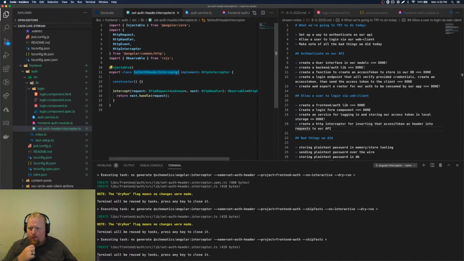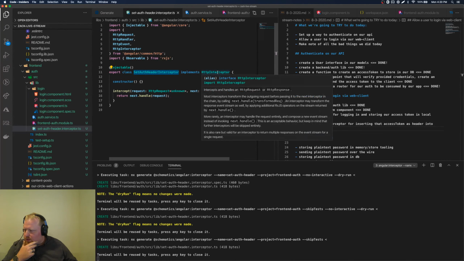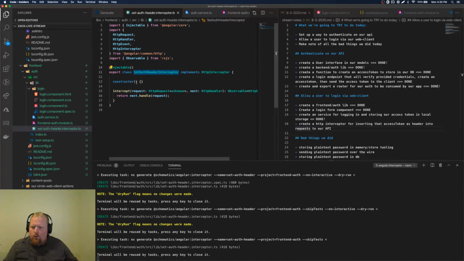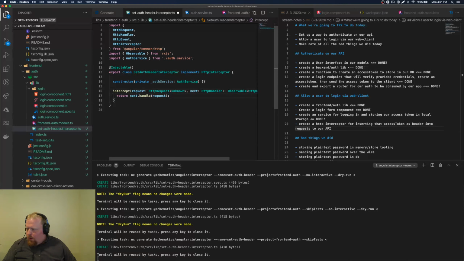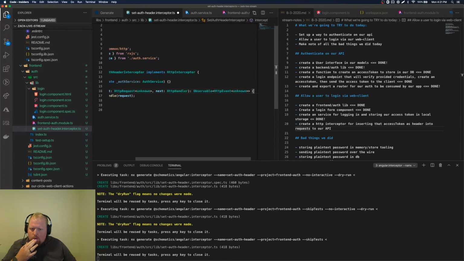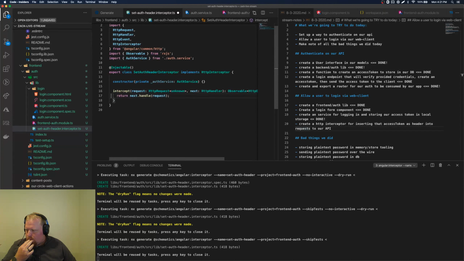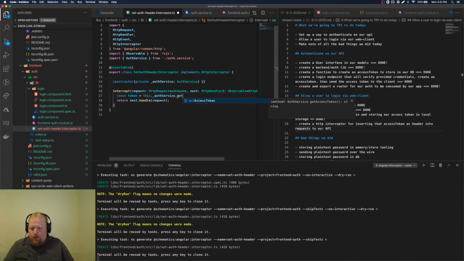So we have a set auth interceptor implementing the HTTP interceptor. We're going to inject into this that auth service we just made, private authService: AuthService. And then, HttpEvent of unknown, I think that's all fine. So we're going to say here's our token, it's equal to our authService.getAccessToken.